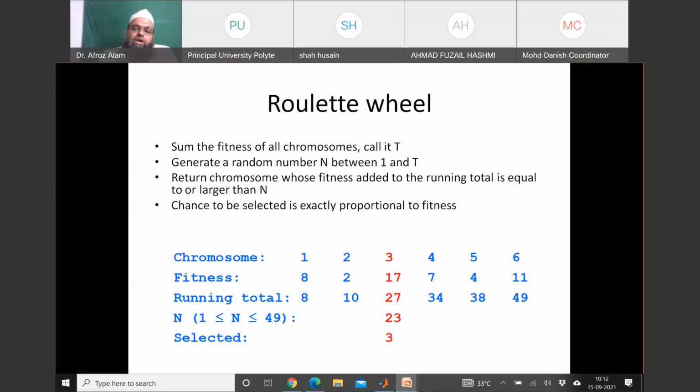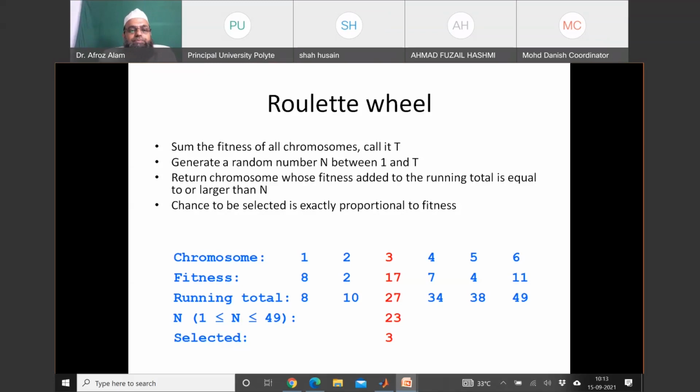Now take the chromosome for which the running total is the first one equal to or greater than this number. 34 is also greater than 23, and 38 is also greater than 23, but 27 is the first one, the closest to 23 that is higher. So we will select chromosome 3 for participation in crossover.